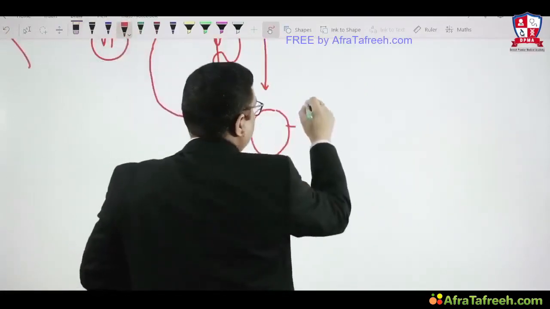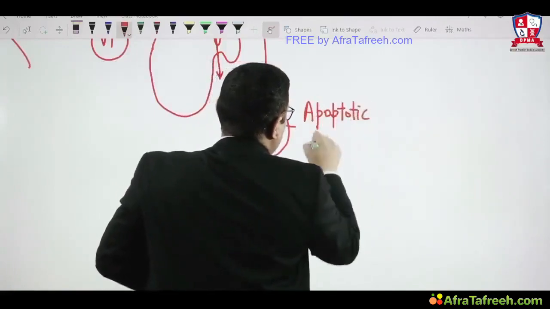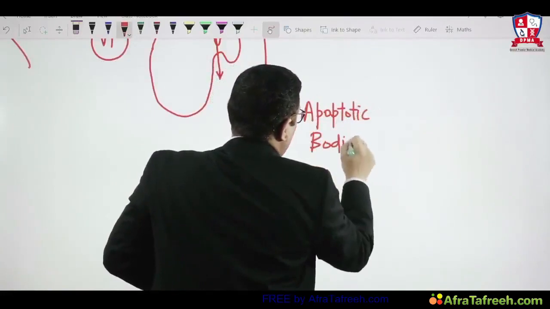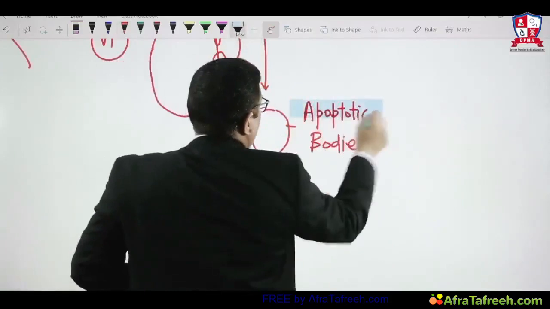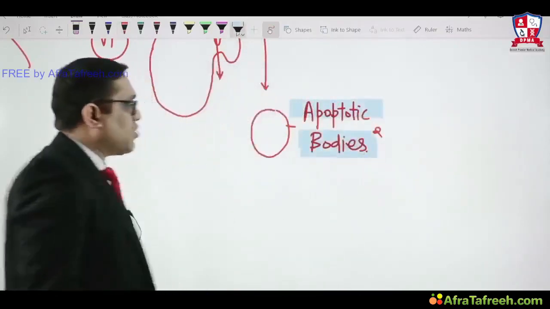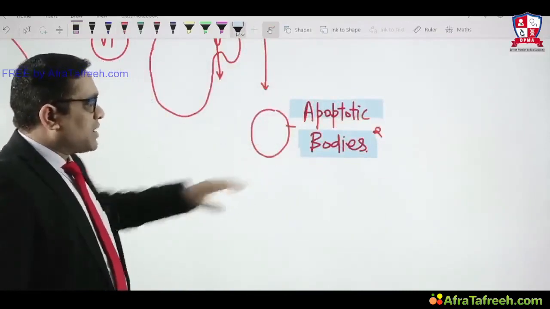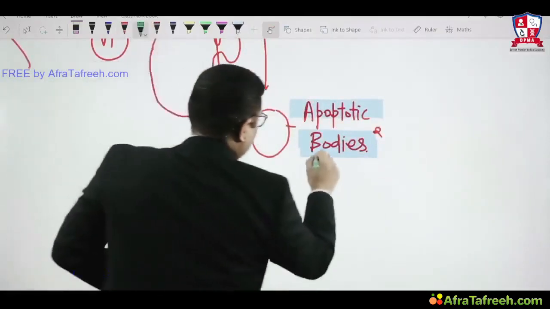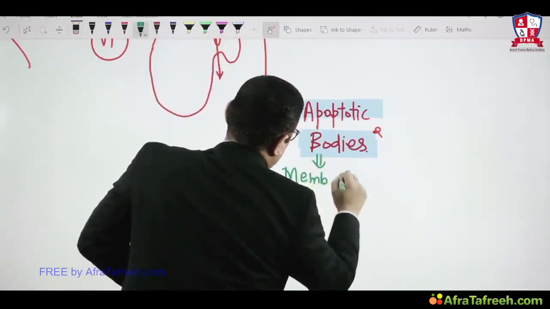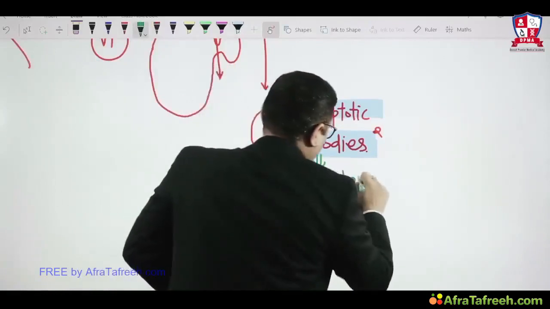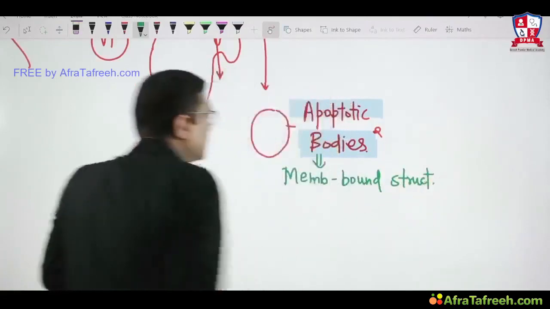Once removed like this, this membrane bound structure is known as apoptotic bodies. Apoptotic bodies are also a very important MCQ in exams. What are apoptotic bodies? Many times in All India exam. Now you can see it's a membrane bound structure. So when the examiner asks this question, your answer will be, it's a membrane bound structure.